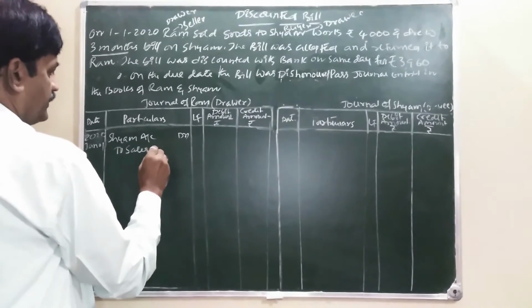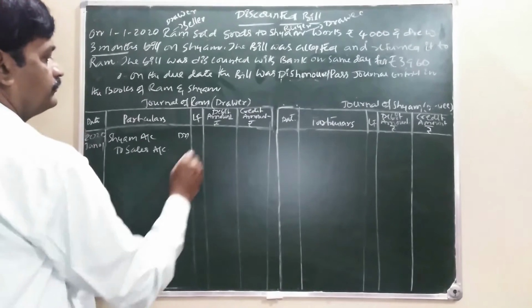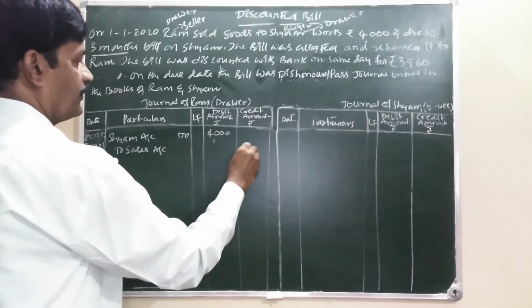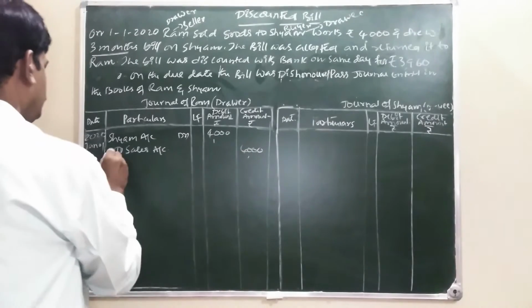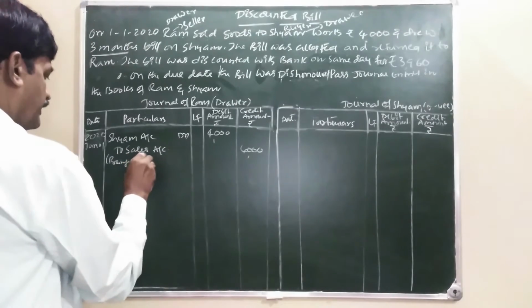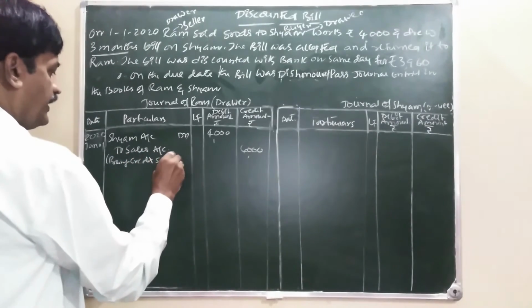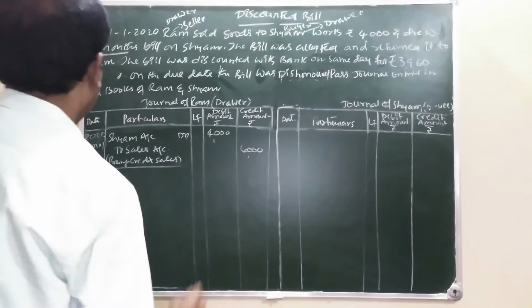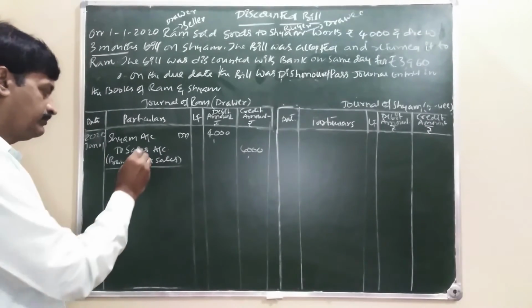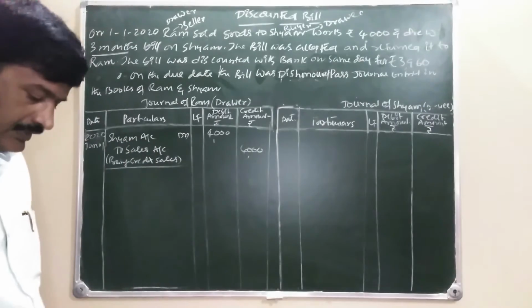Goods go out to sales account. How much? 4,000. Being credit sales. Debtor balance is increasing. Our income is increasing.